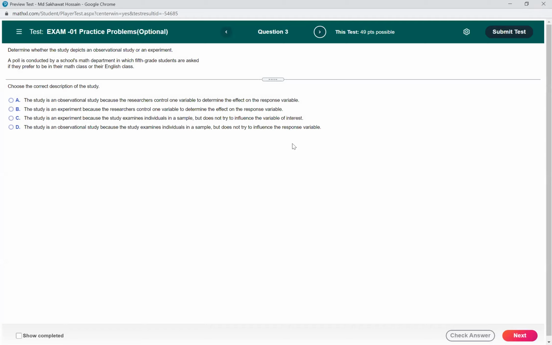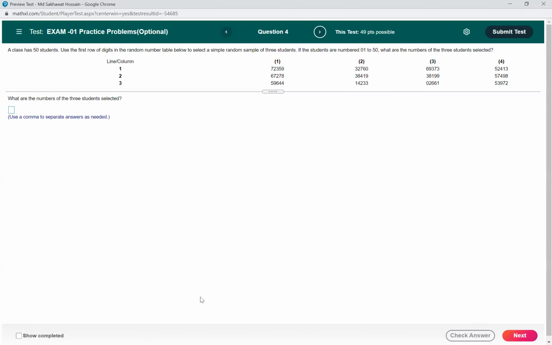Okay, the next one is determine whether the study depicts an observational study or an experiment. A poll is conducted by a school's, oh, this is the same question, I think. Yes, I'm sorry, this is repetition. Yes, you got the correct answer. This is an observational study. Thank you.